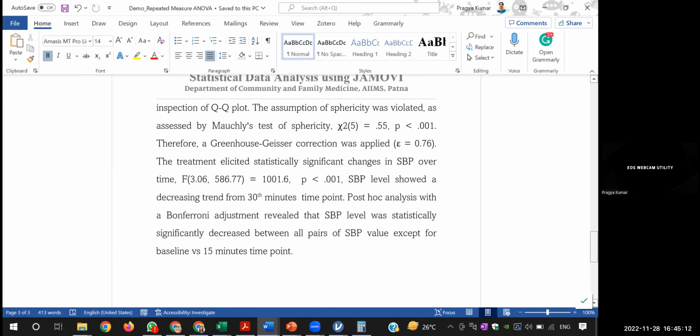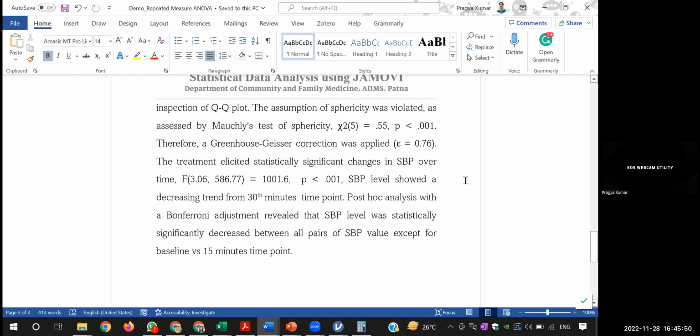The treatment elicited statistically significant changes in SBP over time with F 3.06, 586.77 equal to an F value of 1001.6, and p being very highly significant. SBP level showed a decreasing trend from the 30 minutes time point. Post hoc analysis with the Bonferroni adjustment revealed that SBP level showed a statistically significant decrease between all pairs of SBP values except for baseline versus the 15 minutes time point.